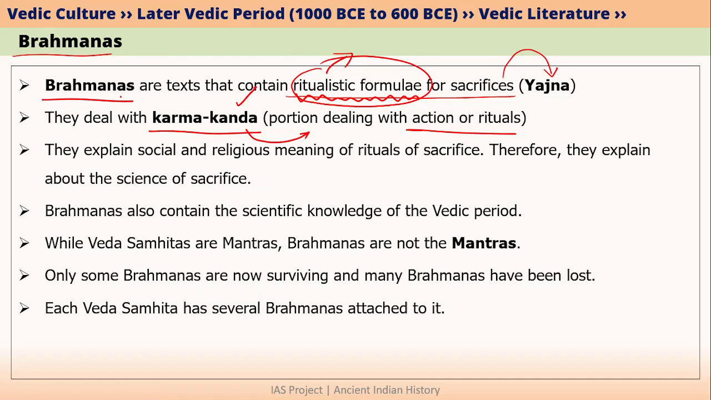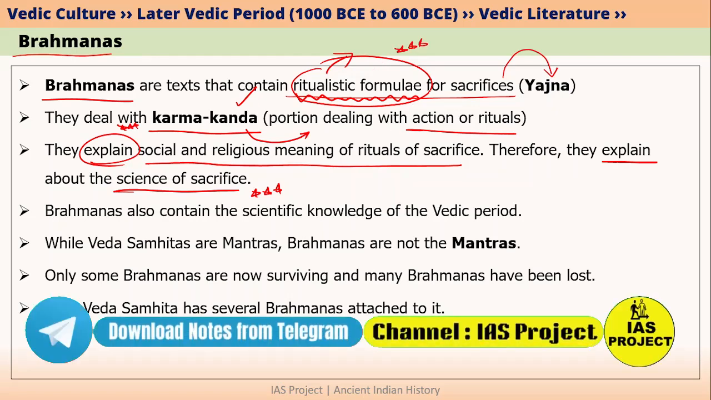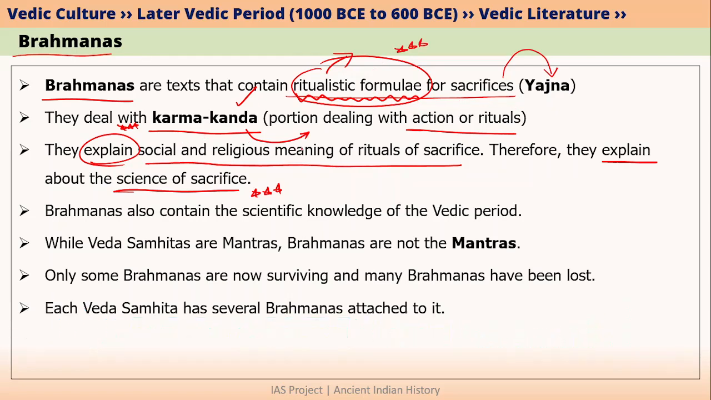And these Brahmanas especially explain social and religious meanings of rituals of sacrifice. That is why they explain about the science of the sacrifice. Please remember these terms: science of sacrifice, explain, as well as ritualistic formulae of sacrifices. If you want to write about Brahmanas, then it should definitely have the words ritualistic formulae for sacrifices, explain social and religious meaning of rituals of sacrifice, and also science of sacrifice. So we can say that these are basically the key words.